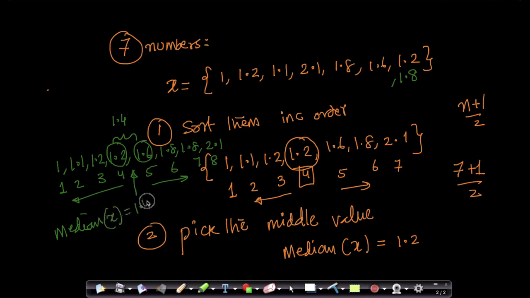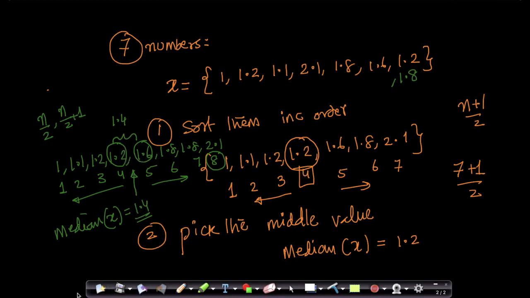So I will declare the median of all my green points, the median of x, to be 1.4. If n is even, what you do is take the point at index n/2 and the point at index n/2 plus 1, and take the average of both of them. Here n/2 is the fourth point, n/2 plus 1 is the fifth point, and you take the simple average of both, which is 1.4. That's how you compute the median.